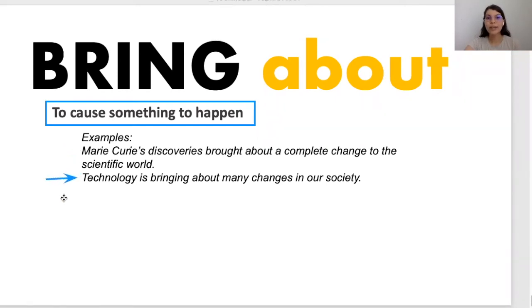Technology is bringing about many changes to our society. Está causando, está como cocinando ese cambio, está causando que algo ocurra. To bring about que es causar, es que está cocinando que algo en particular ocurra.